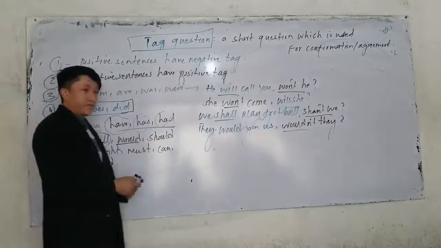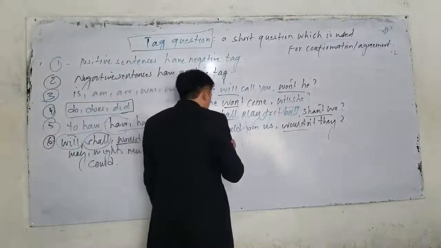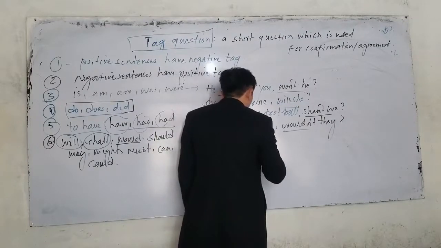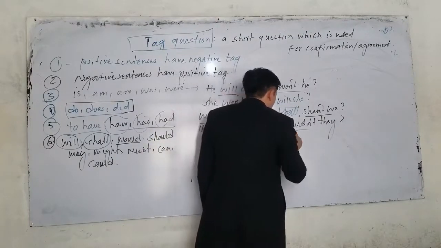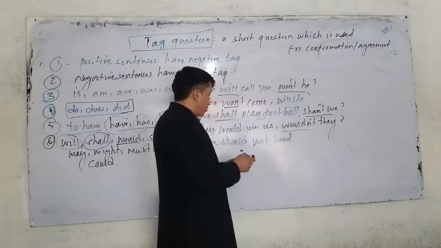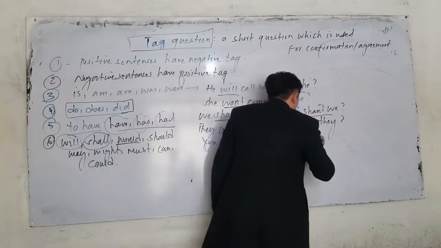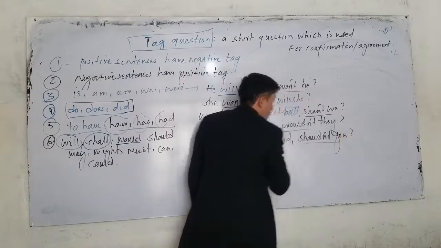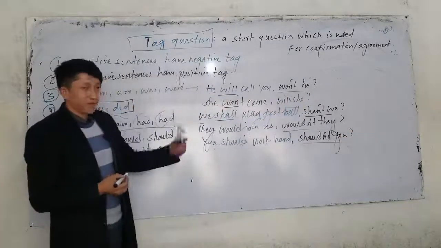What about should? I say you should work hard. What is the tag question? You should work hard. The tag question should be shouldn't you. Why shouldn't you? Because it's a positive sentence.